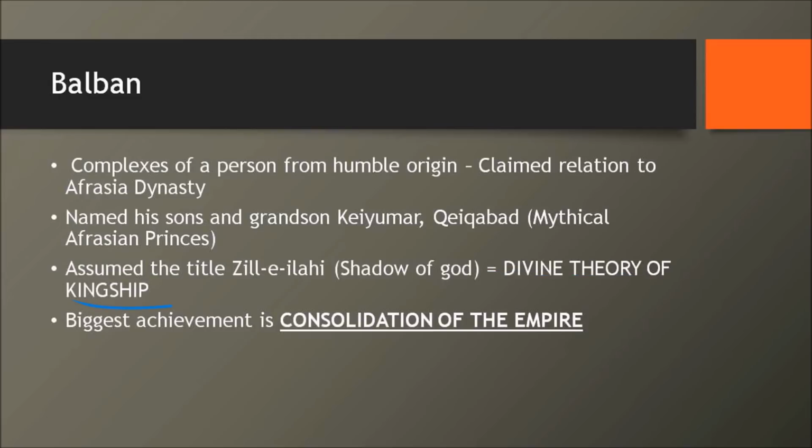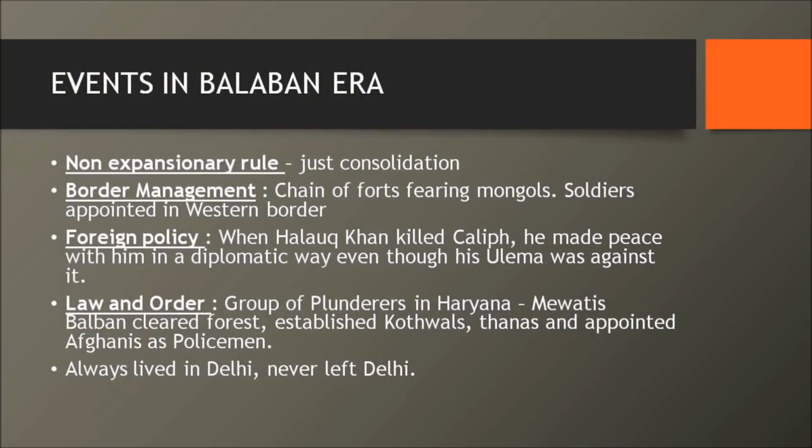But the biggest achievement of Balban's era is the consolidation of the empire. The Sultan didn't go anywhere. Rather, he stood there and controlled the whole empire. Whichever land Iltutmish had got, he consolidated all these lands into one single administrative unit and made it a very fine empire. Now let's see the major events in Balban's era. The first one is the consolidation that we saw just now. He just consolidated the empire.